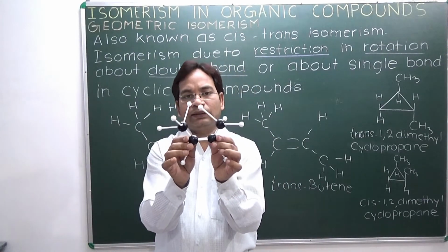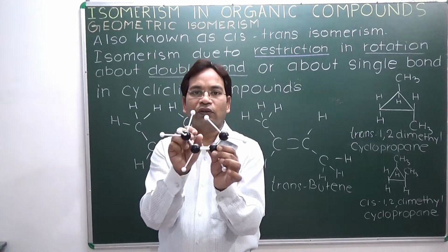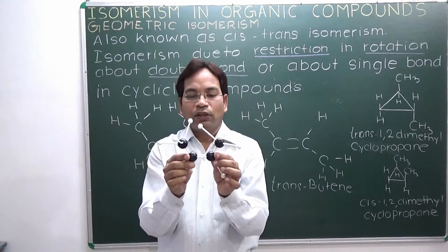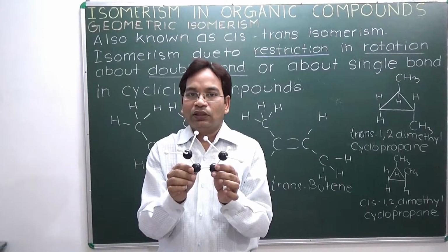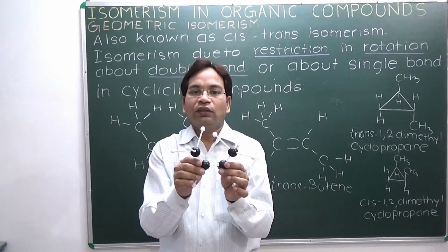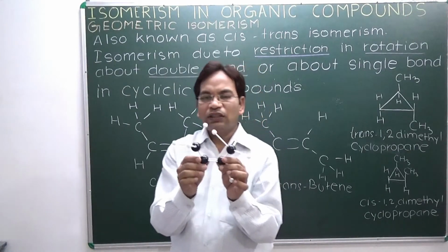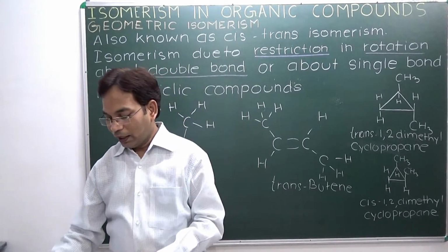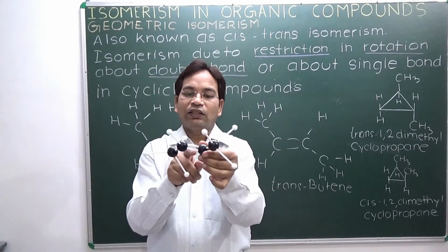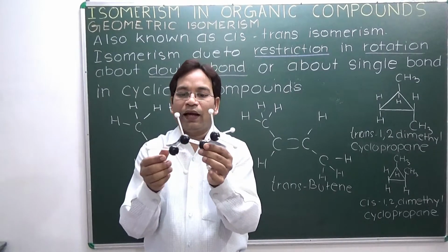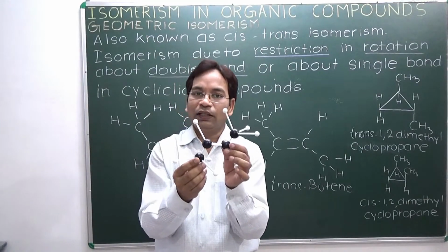In this cis-butene, carbon first and fourth are on the same side, so there is more steric repulsion or steric strain between those groups, so the cis type is less stable. And this one is trans-butene. There is a double bond between these two carbons and the methyl groups are on the opposite side. This is the trans-butene geometrical isomerism.